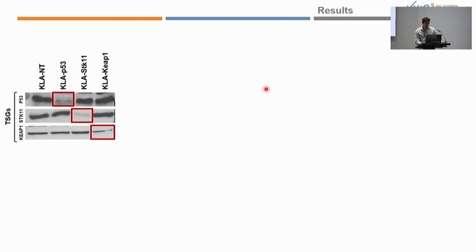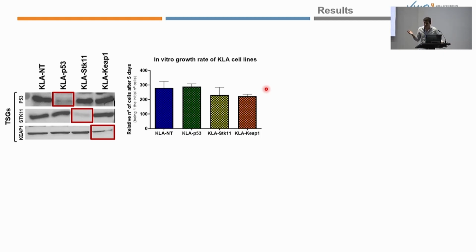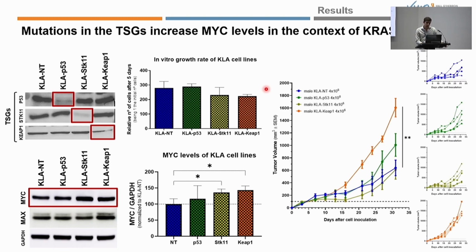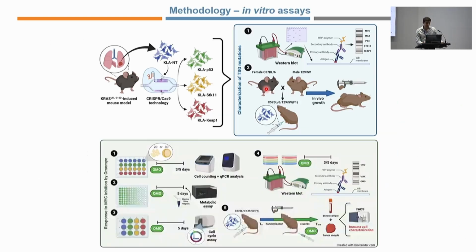So first, after confirming the knockout of the different tumor suppressor genes, we studied the growth rate in vitro of these cells. And we can see that after 5 days, they had a similar growth in vitro. Moreover, we studied the MYC levels, and we saw that the cells with the concomitant mutations have increased levels of MYC compared to the parental one. Moreover, when we inoculated these cells in syngeneic mice, we saw that the KEAP1 mutant tumors presented faster in vivo growth compared to the rest of the tumors.